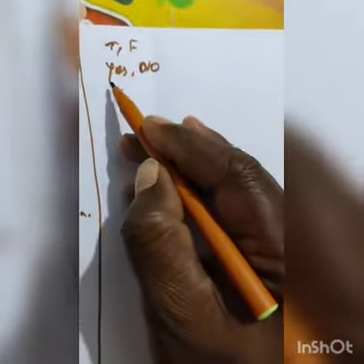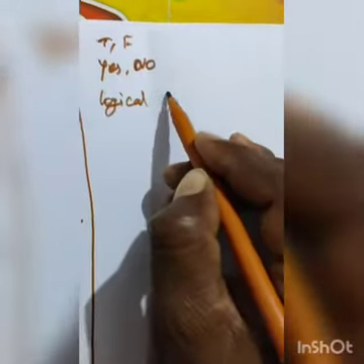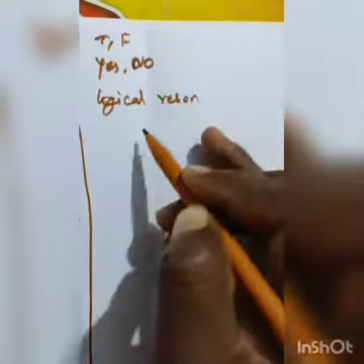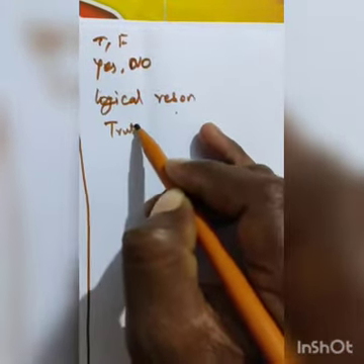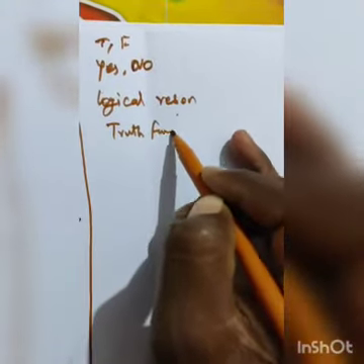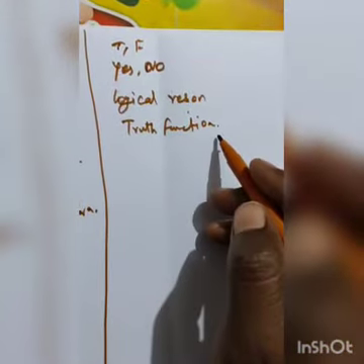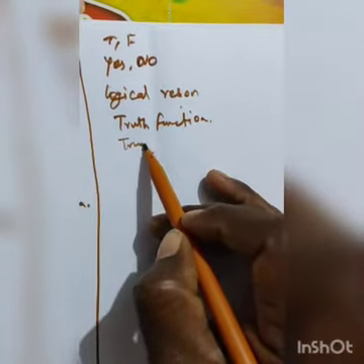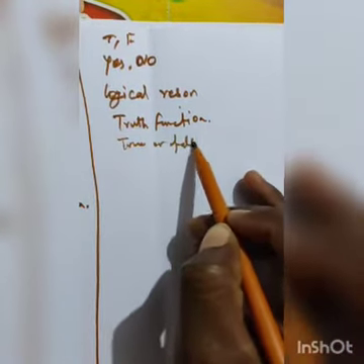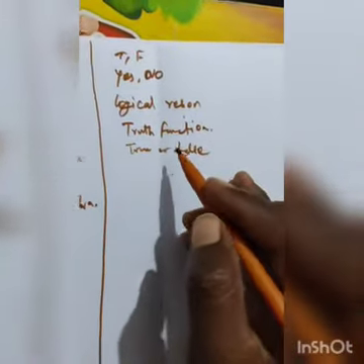But the fourth question is a logical function, a truth function. So it is one statement you can say, a truth statement, and true means true value. I will say true or false, as already told.